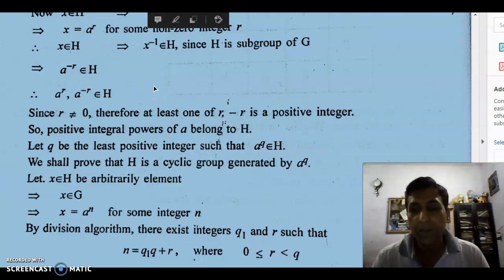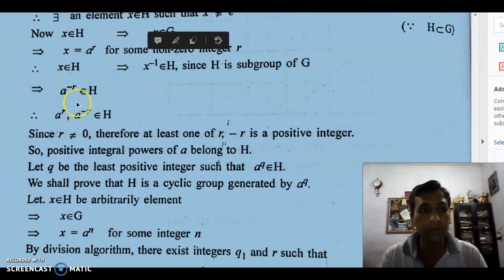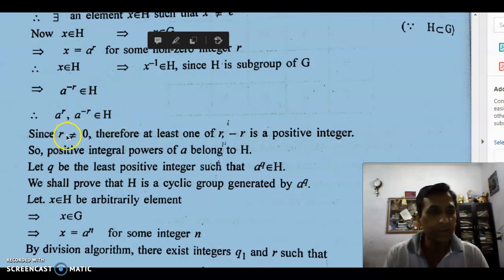So our subgroup H contains positive powers of A. This is what we want to show, that's why I have done all this. Since r is non-zero, at least one of r and minus r is positive. So a positive integral power of A belongs to H.